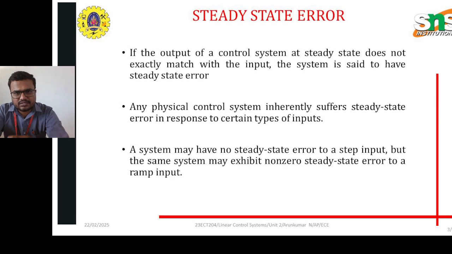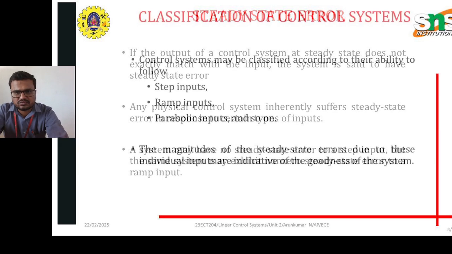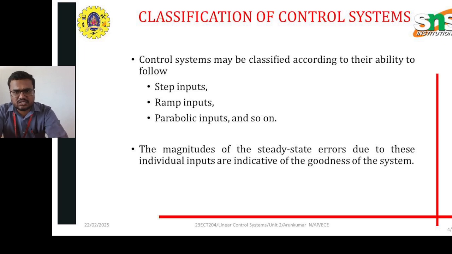So the steady state error is mainly caused by the signals generated based on the input signals. If the output of the control system at a steady state does not exactly match the input, the system is said to have a steady state error. Any physical control system inherently suffers steady state error in response to certain types of inputs. A system may have no steady state error to a step input, but the same system may exhibit non-zero steady state error to a ramp input. So mainly it can be caused by step input, ramp input, parabolic input, and so on.